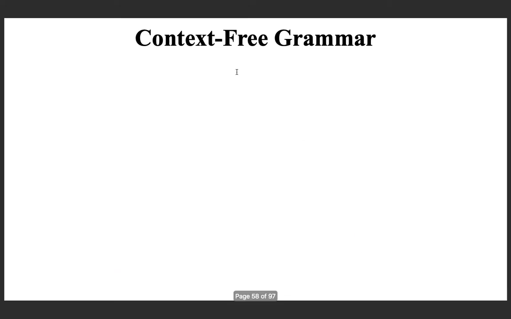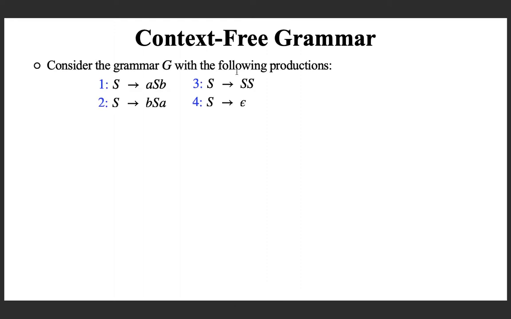Moving on to the third example. Suppose you are given this grammar with 4 productions. And try to find the language. How the grammar is designed is a different question that you can see later. And try deriving sentences and generalize and see what language is represented. Start with the start symbol, and applying production number 4, you can derive epsilon. So in one step you derived epsilon.